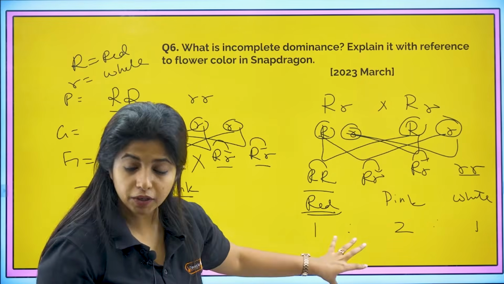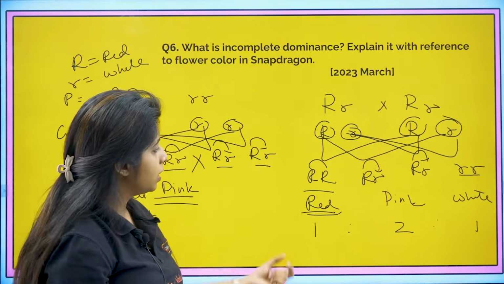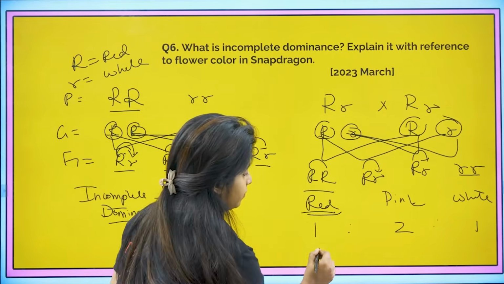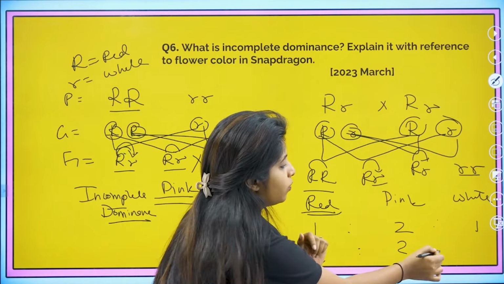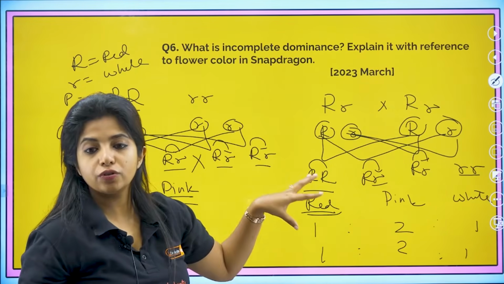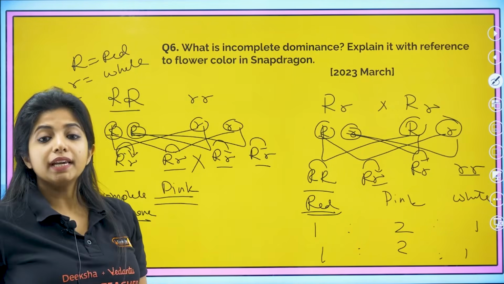Okay, so this is the phenotypic ratio. Now what is the genotypic ratio, my dear children? Capital R capital R, 1. Capital R, small r, 2 of them. Small r small r, 1 of them. So again, genotypic and phenotypic ratio remains the same. And this is what you mean by incomplete dominance.